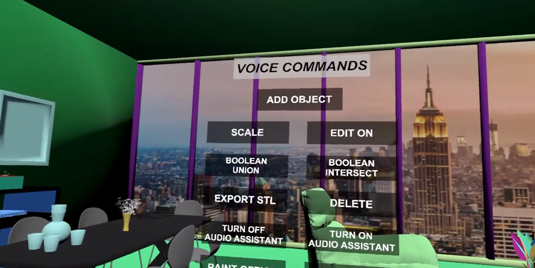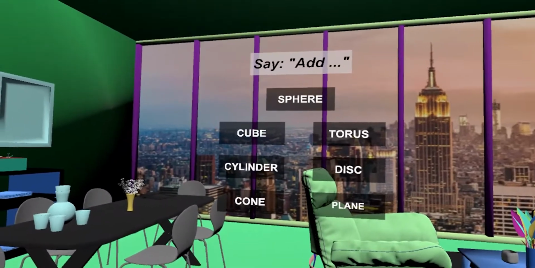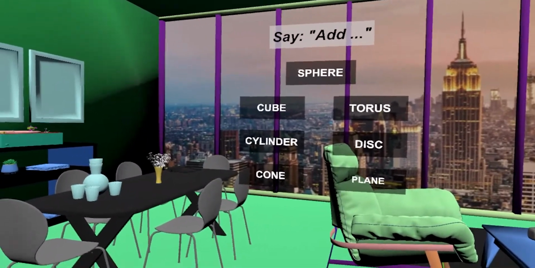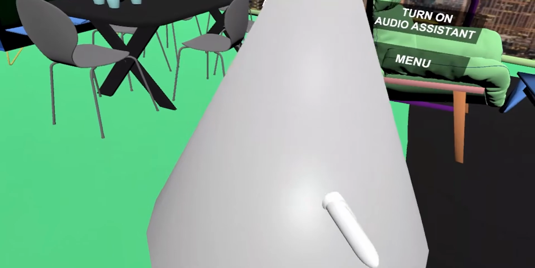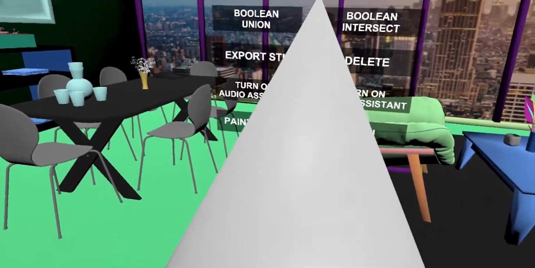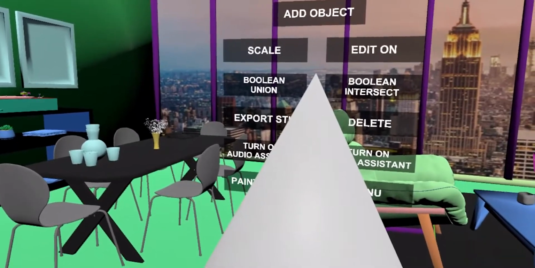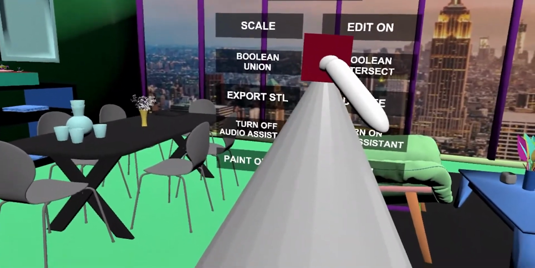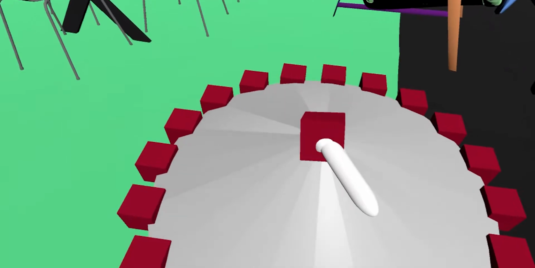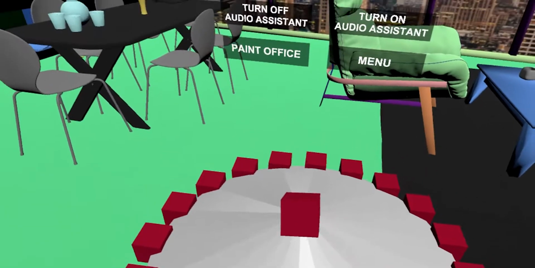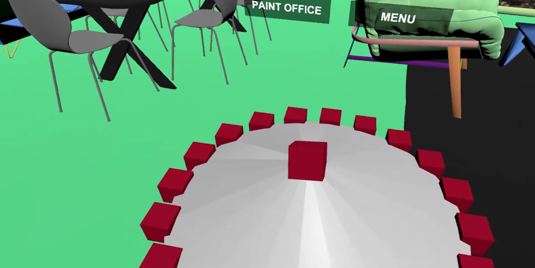Add object. Add cone. Cone added. Edit on. Edit off. Okay.